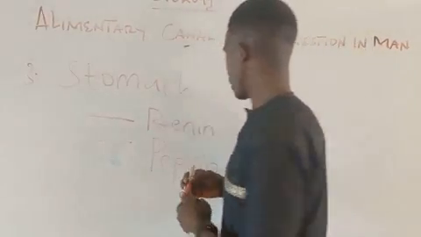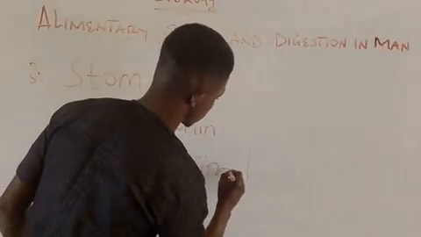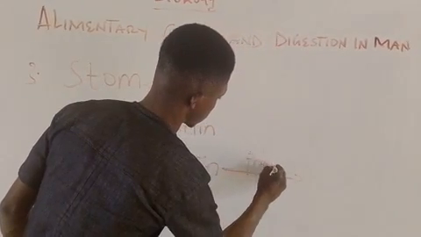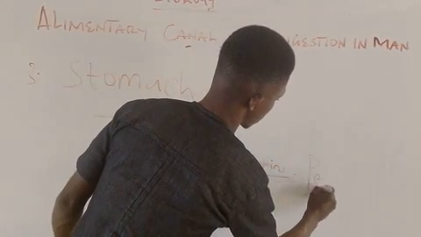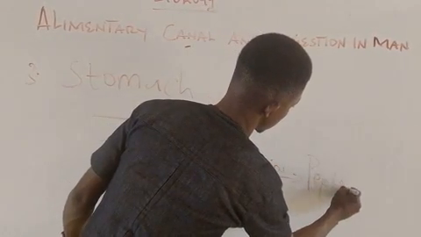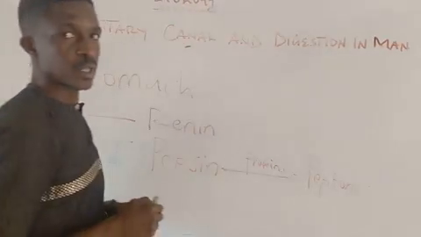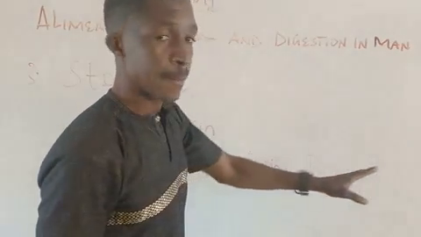Now, the role of pepsin is to convert protein to peptone. So this one converts proteins to peptones. Pepsin converts proteins to peptones.